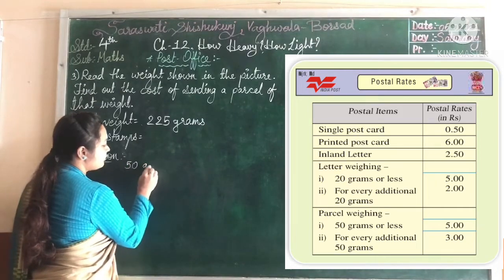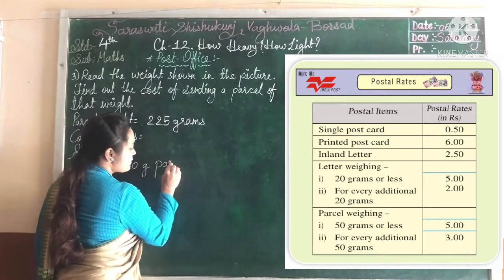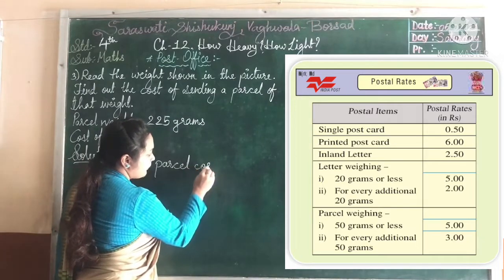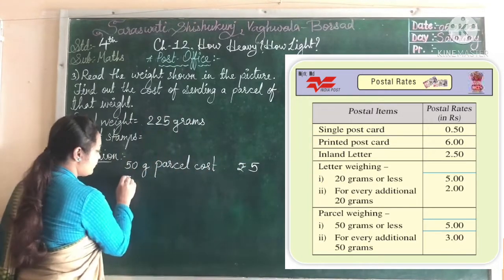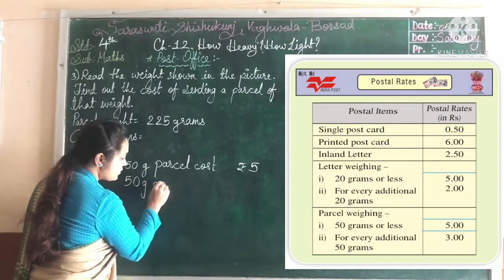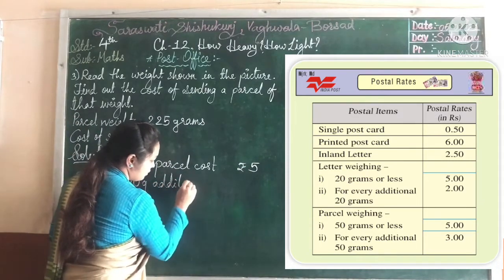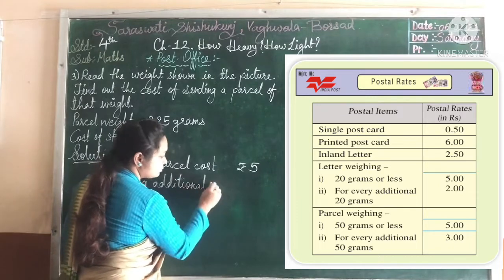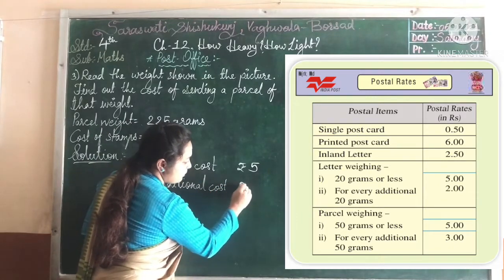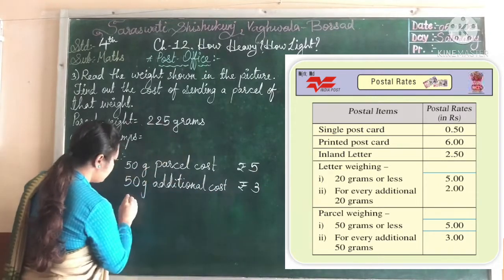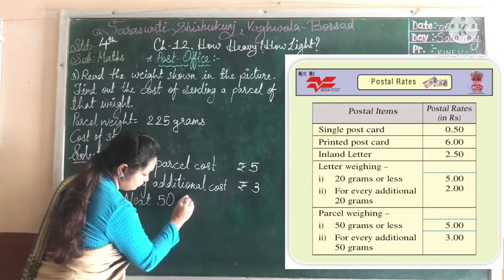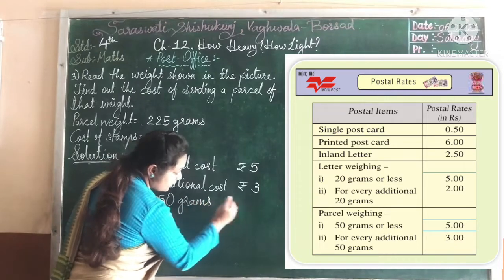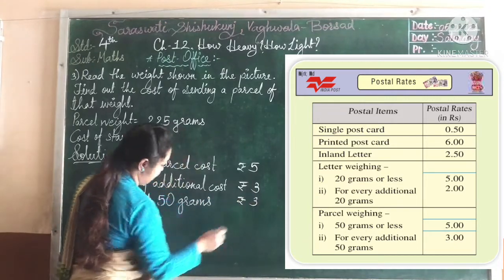So let's calculate this. 50 gram parcel cost rupees 5. 50 gram additional cost is rupees 3. Next 50 gram, that also is rupees 3.